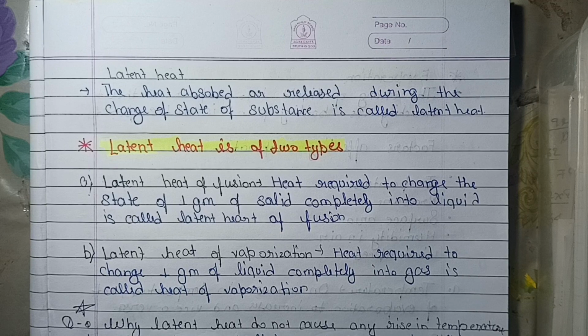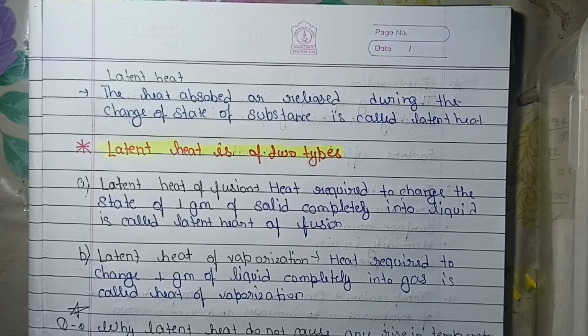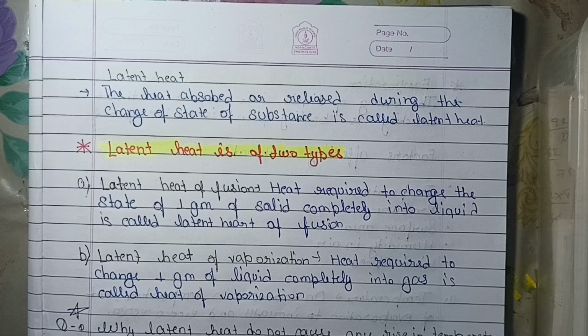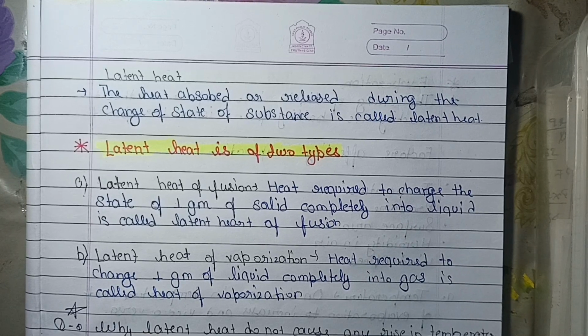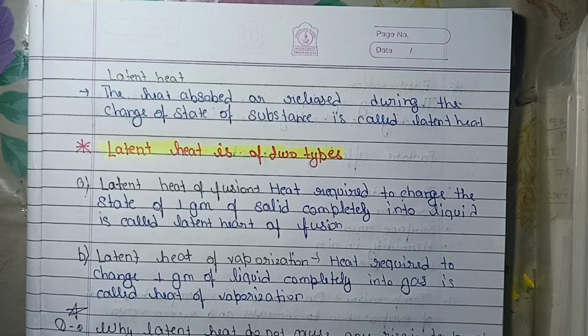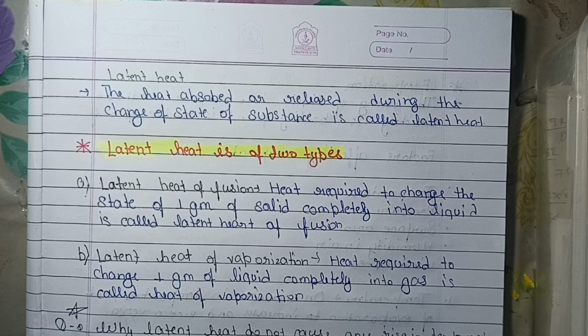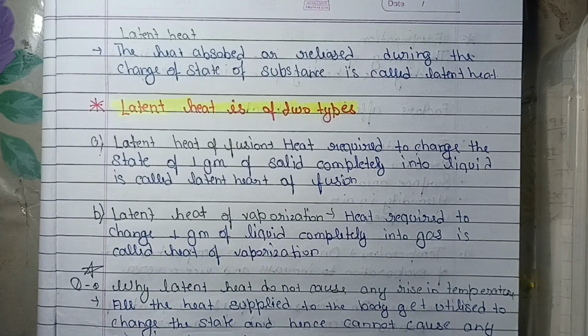Our next topic is latent heat. First, let's understand what latent heat is. The heat which is absorbed or released during the change of state of any substance is called latent heat. It is the heat produced when any substance changes into another state, and that is called latent heat. We have two types of latent heat. First is the latent heat of fusion. Fusion means melting.